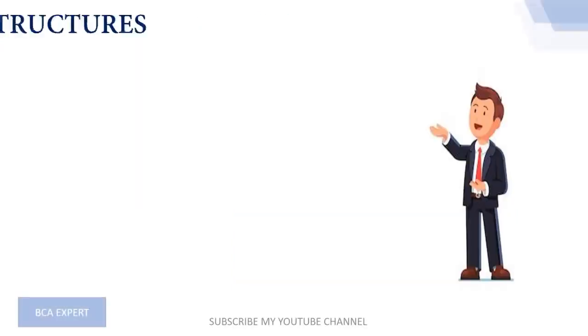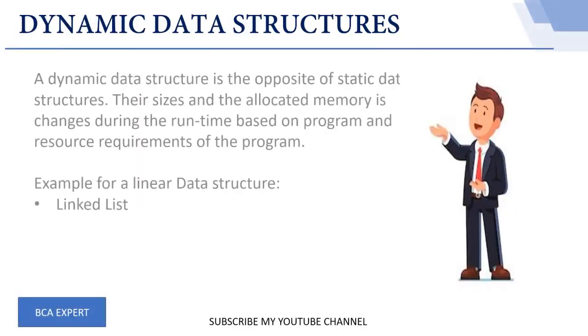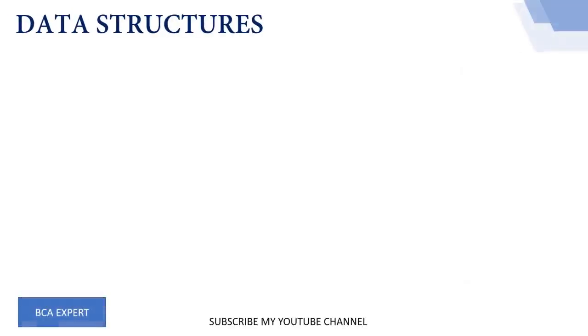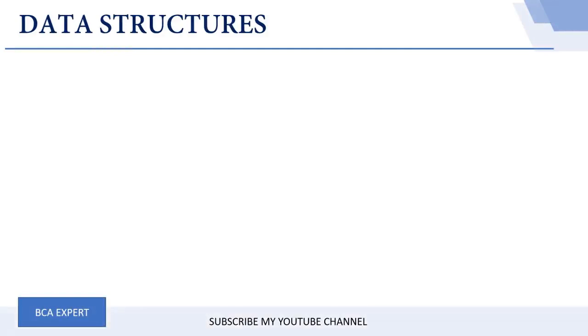Followed by that, we have the dynamic data structure. The only difference between static and dynamic data structures is that we can change the memory size of the data structure at runtime. The most famous example of a dynamic data structure is the linked list. Now let us understand each one of these data structures in more detail and in a better way.